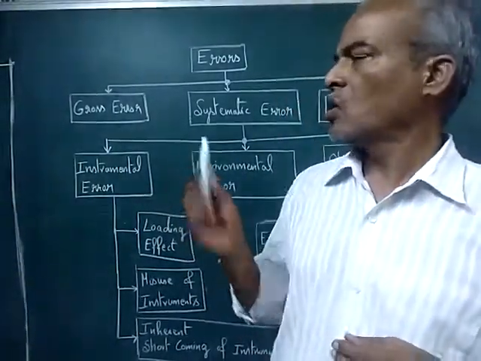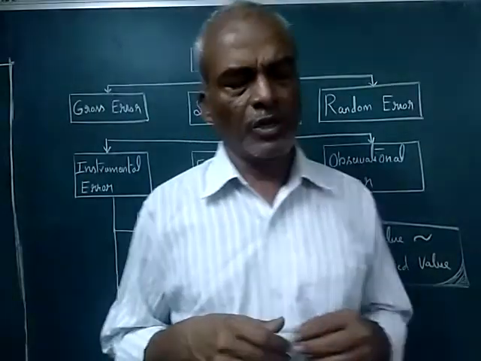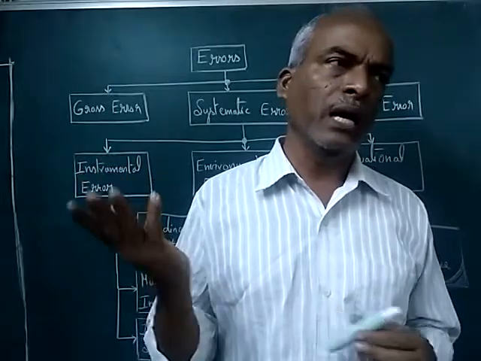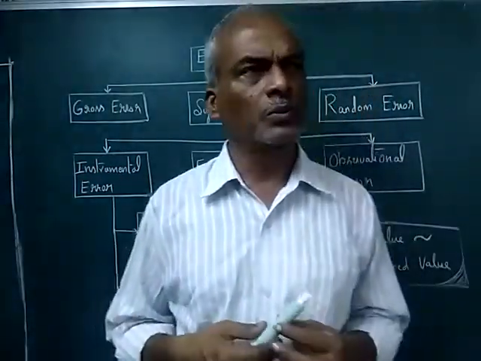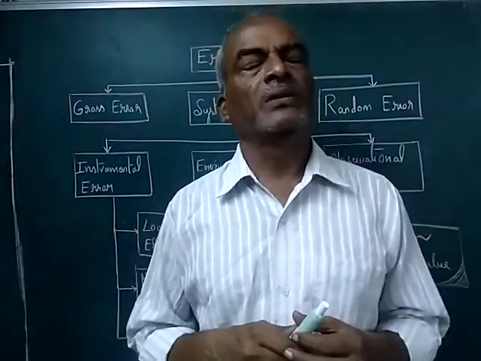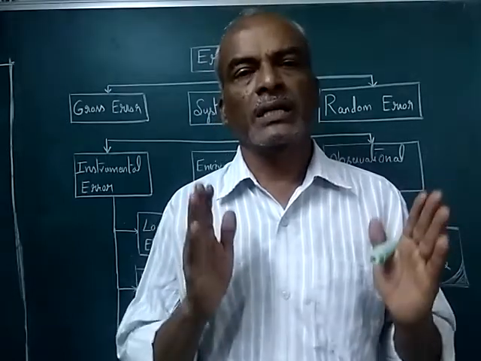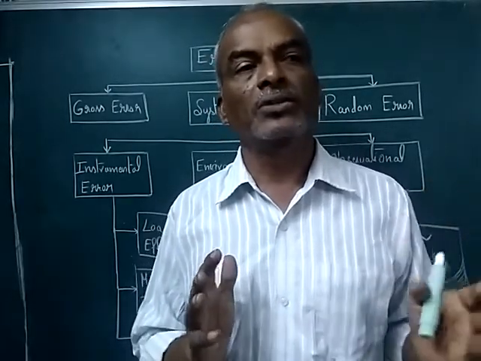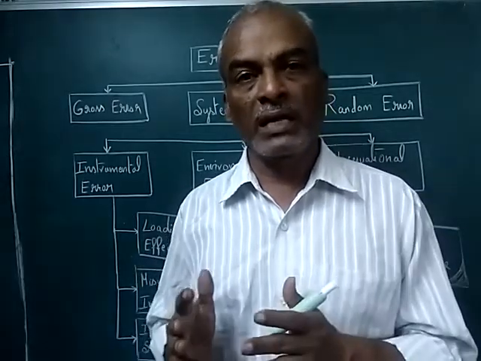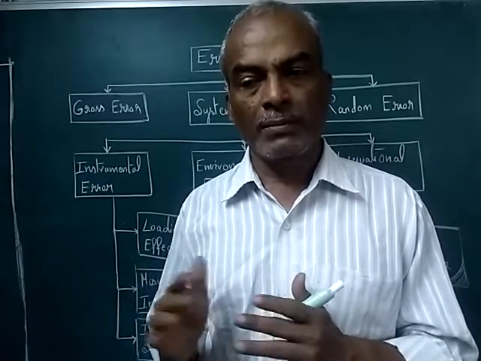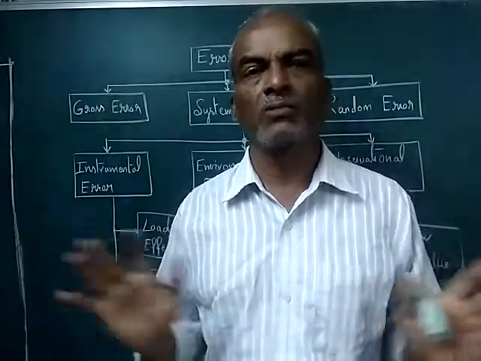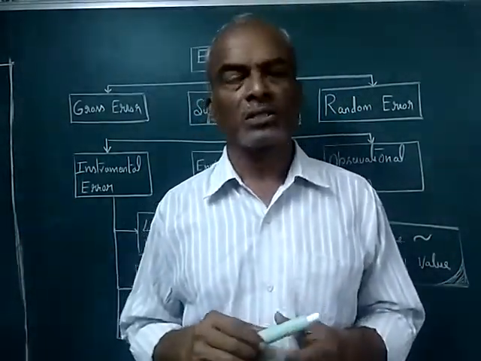Okay. Then gross error. Gross error, when we measure temperature or something, it may read a true value and the meter itself will show some other value. That is one way of seeing the gross error. Another way of seeing gross error is, suppose a setup is there. It involves electrical parameters, mechanical parameters, pneumatic parameters, and some other electrical parameters. So it involves different, assume it involves different science branches.